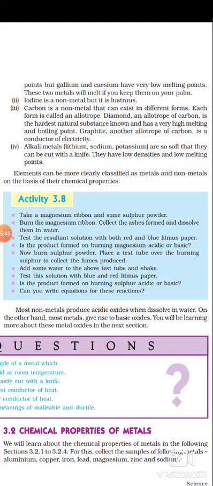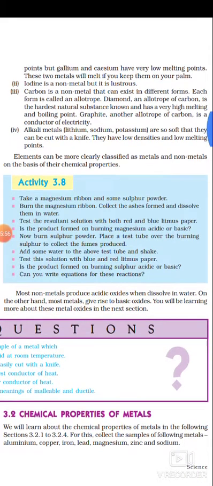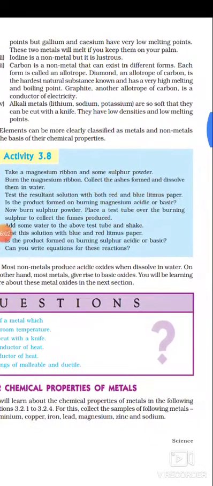Again, I am saying that by using the physical property, we cannot classify the given substance into metal and non-metal, because lustering is a what? Physical property. Okay, so by using this, we cannot classify the given material as metal or non-metal. Now the third proof for this statement: carbon is a non-metal that can exist in different forms.